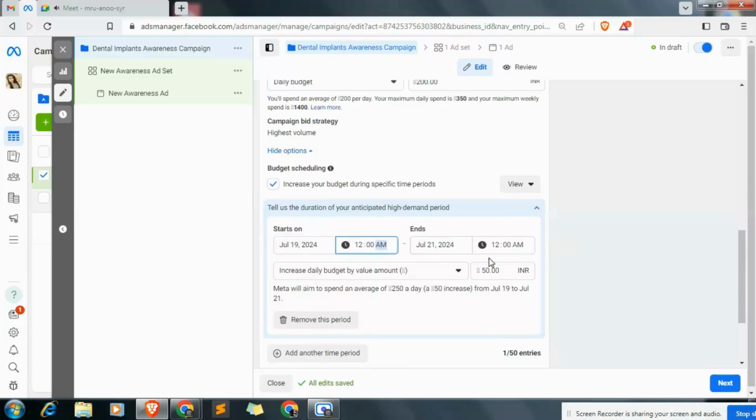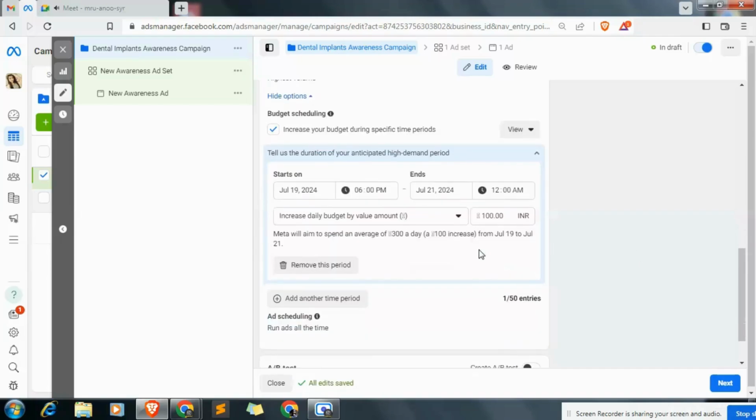And time is Friday after 6 p.m. So 6 means 18? No, 6 means 6. 6 p.m. to let it be 12 a.m. Right. Increase budget by 50 rupees. No, 100 rupees. Sorry, how come 100 rupees?